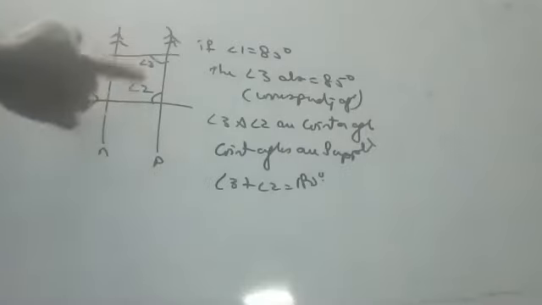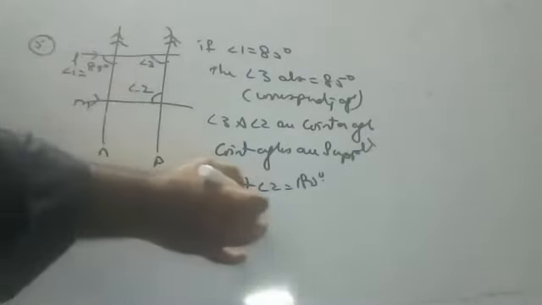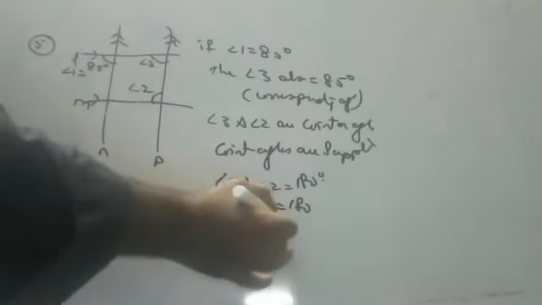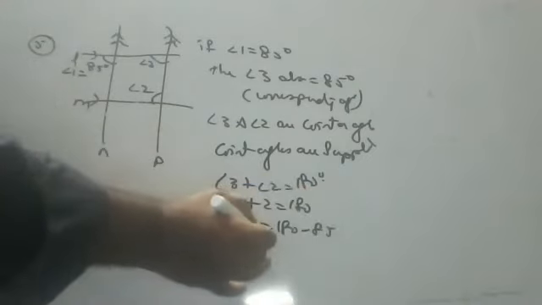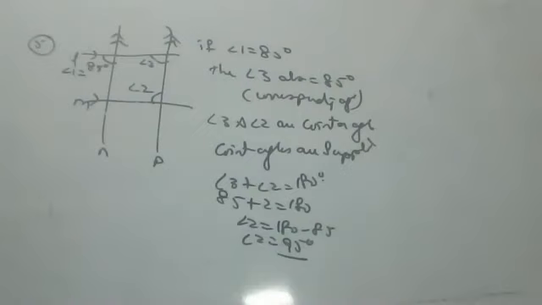Angle 3 is 85, so 85 plus angle 2 is equal to 180. Angle 2 is equal to 180 minus 85, which is 95 degrees. Try to understand, children.